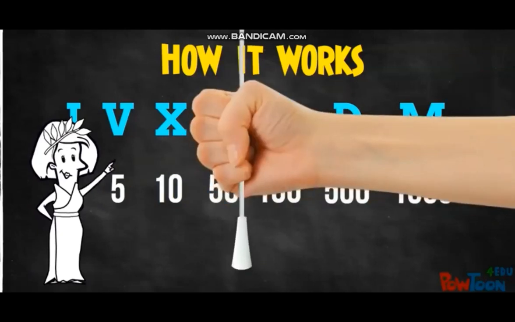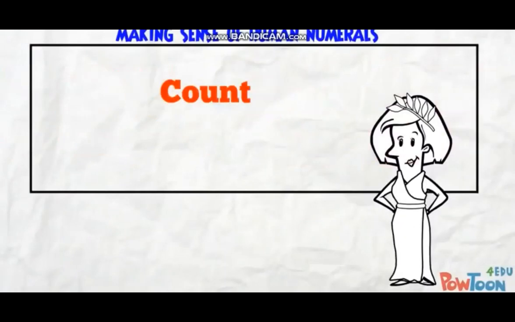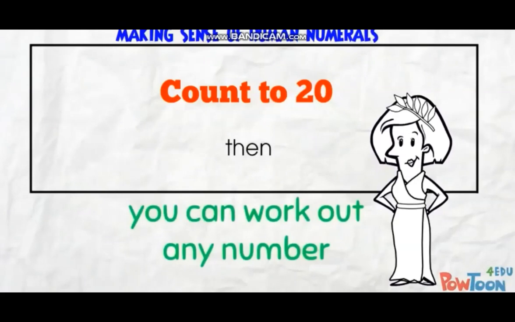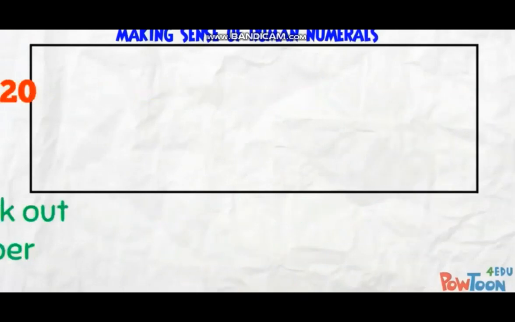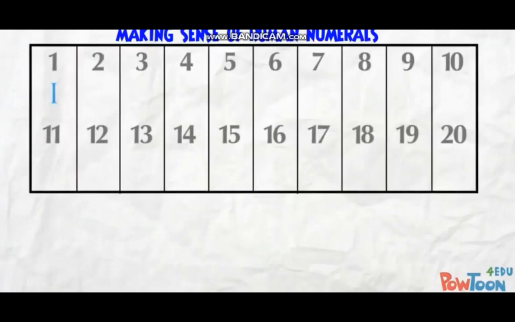If I make a table, you will start to see the pattern. I'm going to count up to 20. Then I'll show you enough so that you can work out any number from 1 to 3,999. I can't start at 0 because the Romans didn't have a way to show that. Remember, we said 1 is I. Here's 2 and 3. We just add extra 1s.